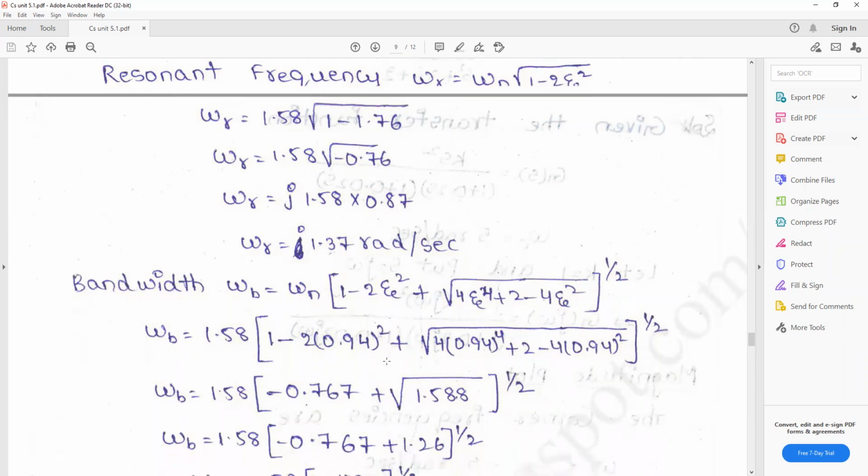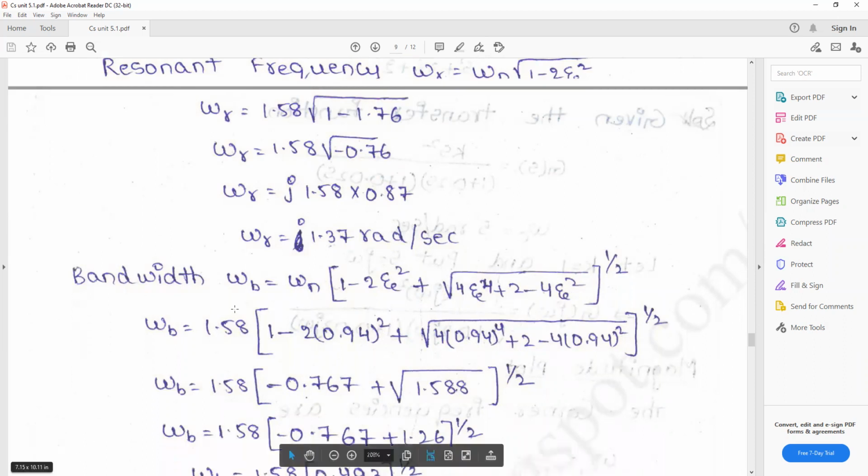What is the formula of bandwidth? Bandwidth omega b is equal to omega n into square root of 1 minus 2 zeta square plus square root of 4 zeta power 4 plus 2 minus 4 zeta square, whole to the power of 1 by 2. So these all are in the square root.